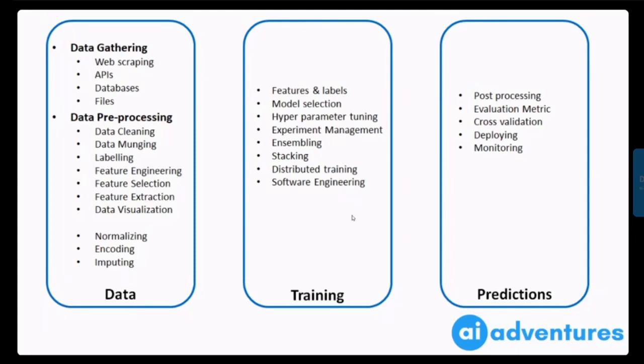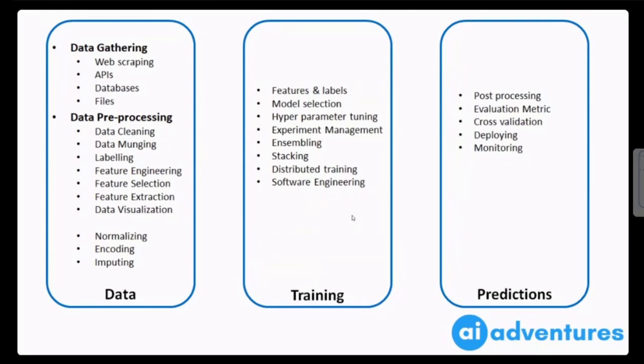Also, when you have four or five different models which are doing really well, you end up ensembling them, you end up stacking them, and when you are introducing more and more models with bigger data sets, you will have to finally move everything to distributed training, where you have multiple cores, multiple CPUs, and multiple systems in a cluster, and then you will be training. When you talk about distributed training, you will also need a lot of software engineering skills. How do you write scripts? How do you write test cases? How do you automate running the script, training the model, saving the weights, and all those things? So you will need a lot of software engineering skills.